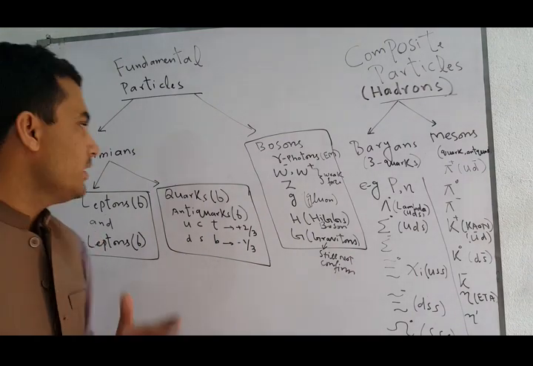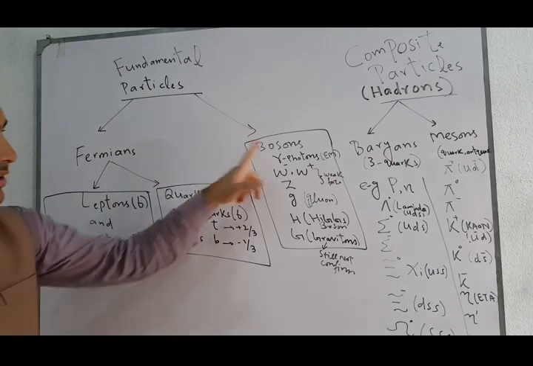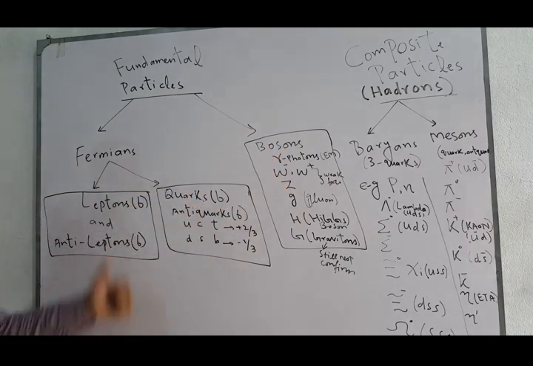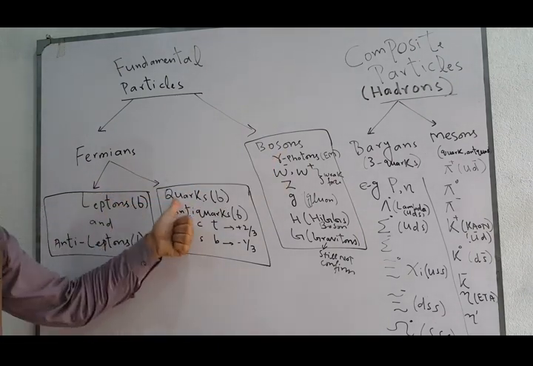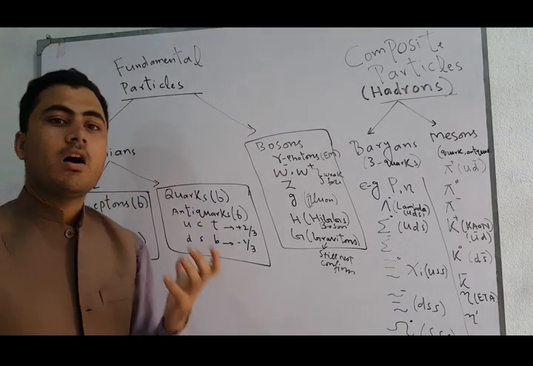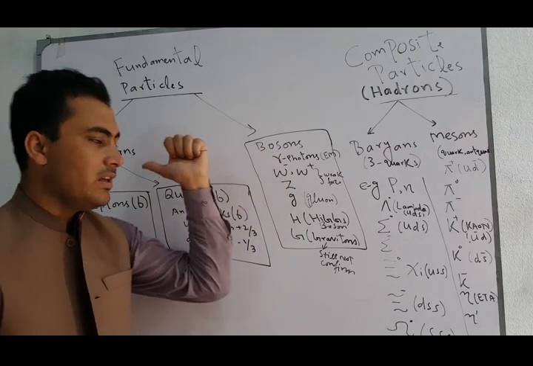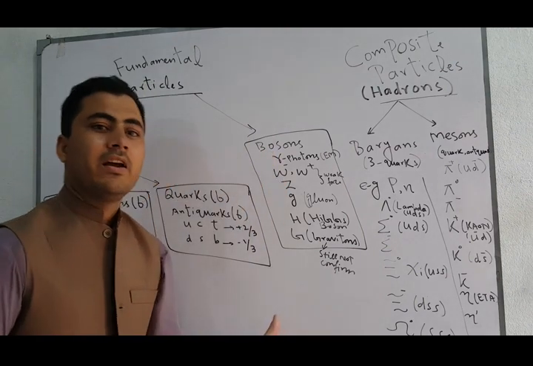Fundamental particles basically consist of leptons, quarks and bosons. All leptons and quarks are fermions because they carry half-integral spin, while bosons carry integral spin.